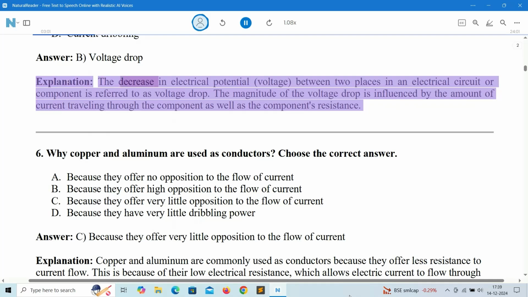Explanation: the decrease in electrical potential, voltage, between two places in an electrical circuit or component is referred to as voltage drop. The magnitude of the voltage drop is influenced by the amount of current traveling through the component as well as the component's resistance.